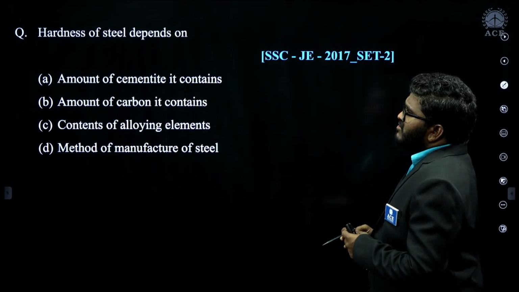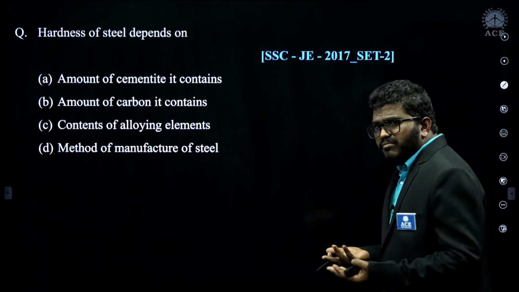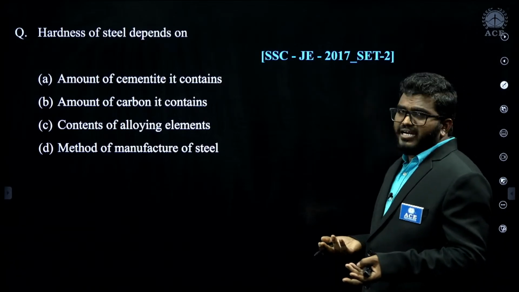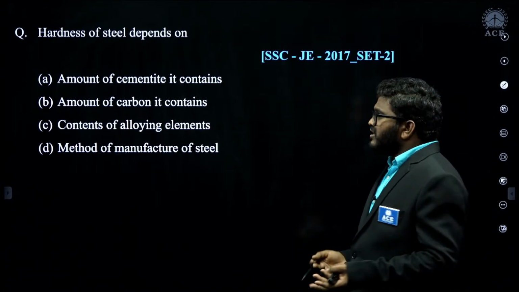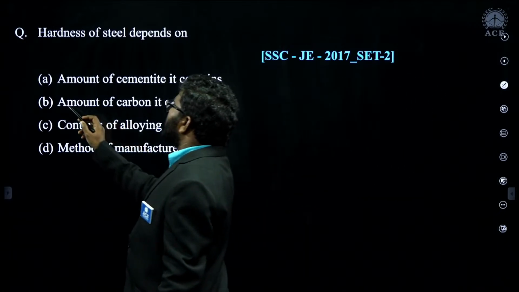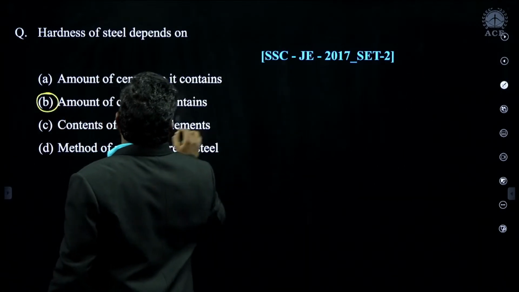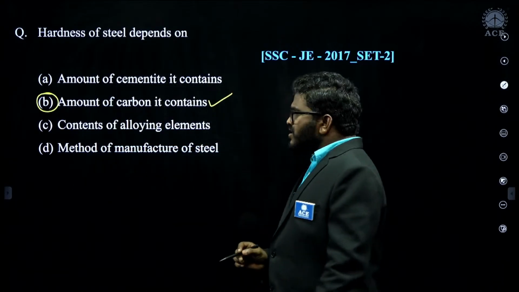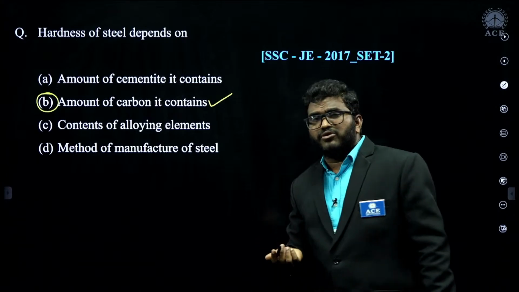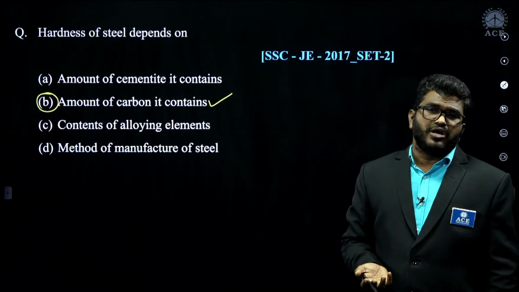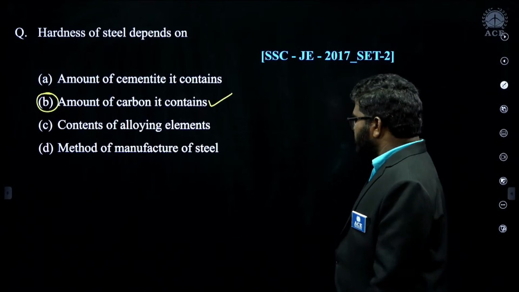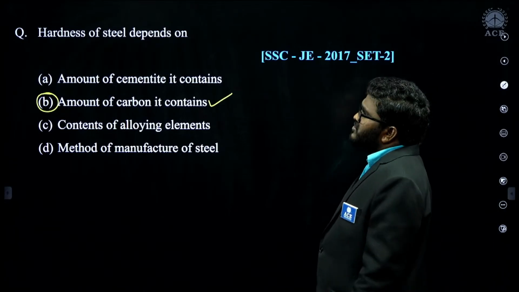Now, hardness of steel depends on percentage of carbon. If carbon is more, cementite is more, martensite is more, right? Hardness of steel increases with increasing percentage of carbon. Hardness of high carbon steel is more than the medium carbon steel and low carbon steel. So B is the correct answer for this question.